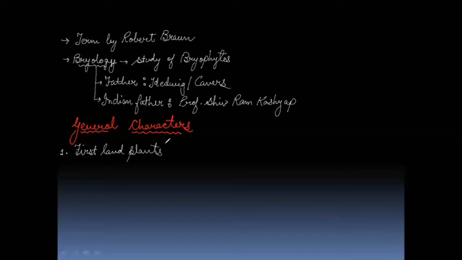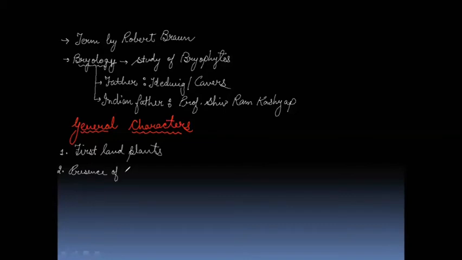Now, if they evolved from the aquatic plants, they must have some characters which are similar to the aquatic plants, right? To represent their ancestors, they must have some characters. And we have one point which shows that they come from aquatic ancestors, and that is the presence of air canals.